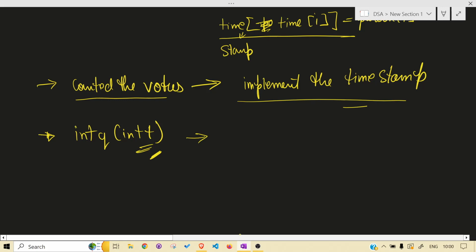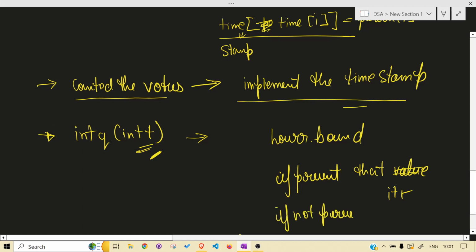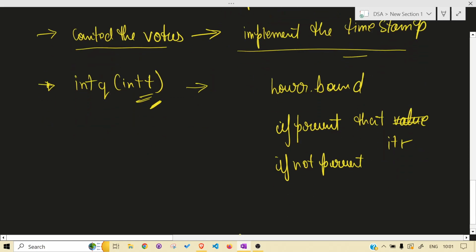So what we do is, we use lower bound. What lower bound does is, if present, you will get that iterator. If not present, you get an iterator at greater than the t.